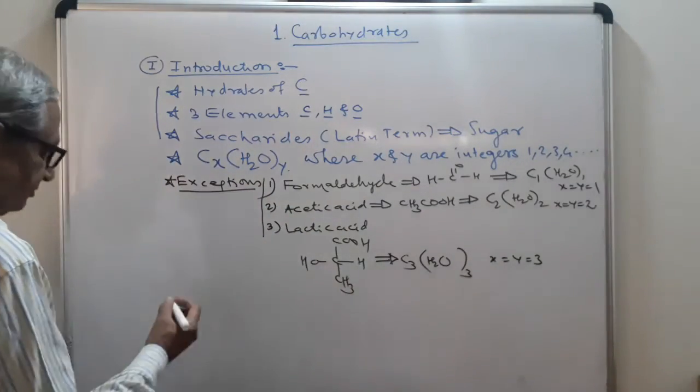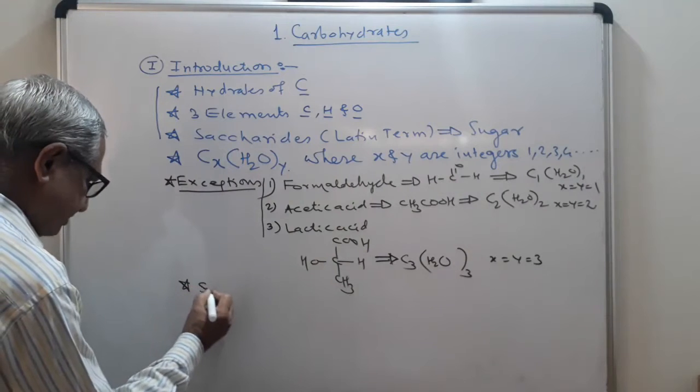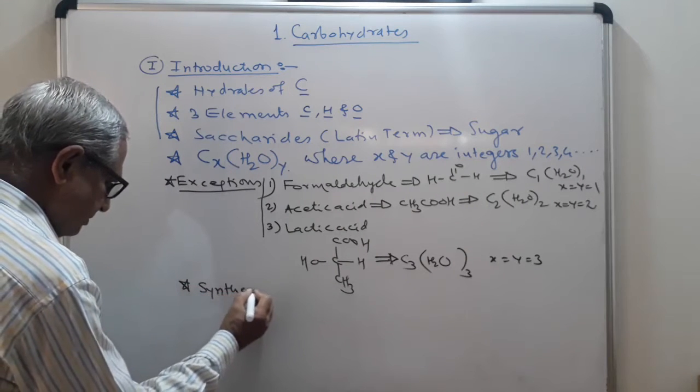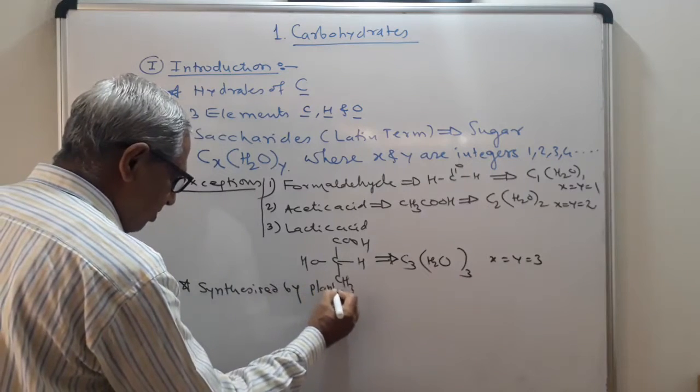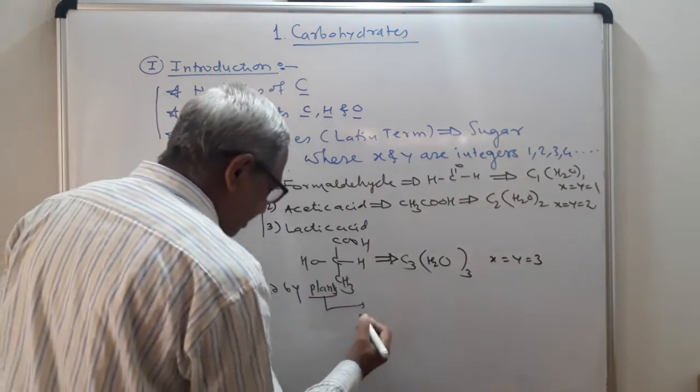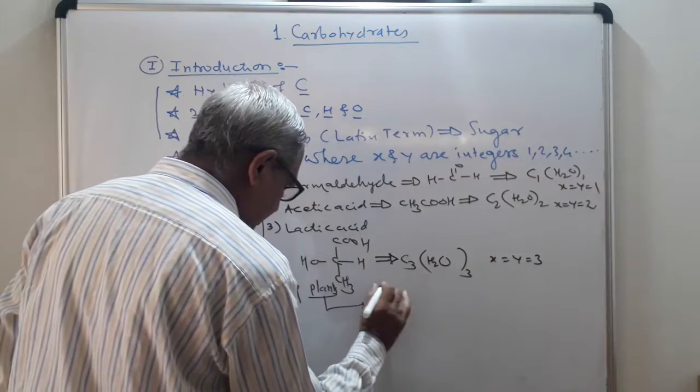Next question. Carbohydrates are synthesized by plants by the method of photosynthesis.